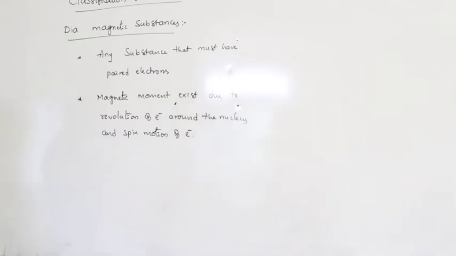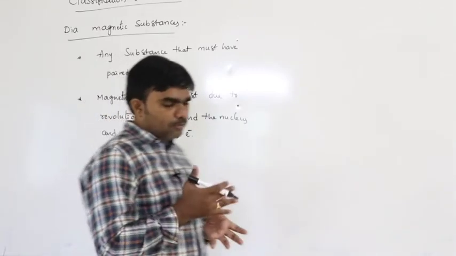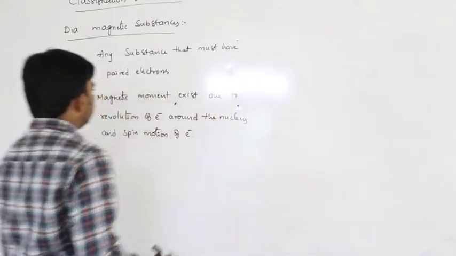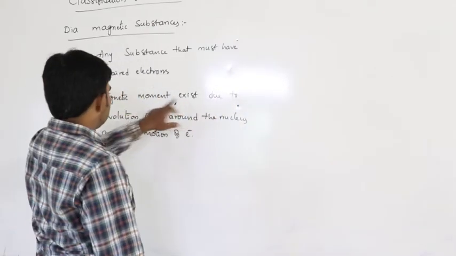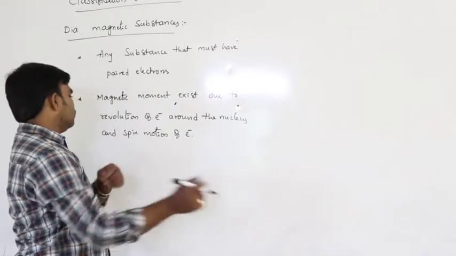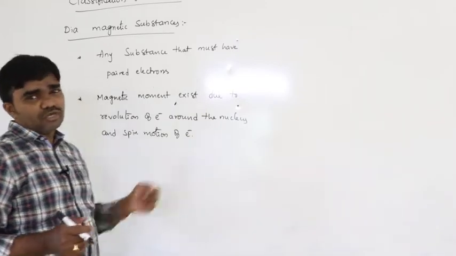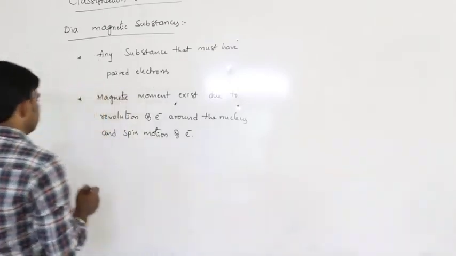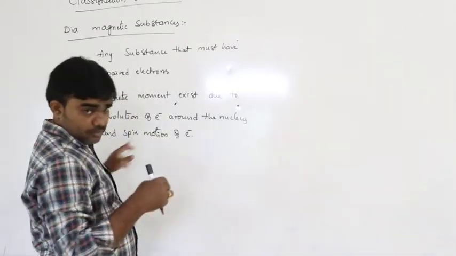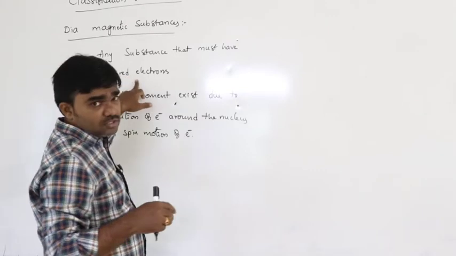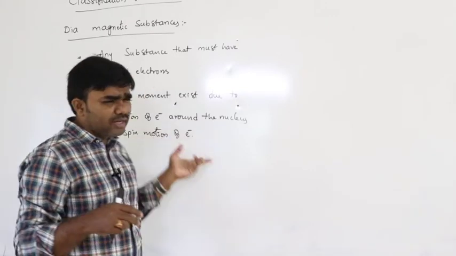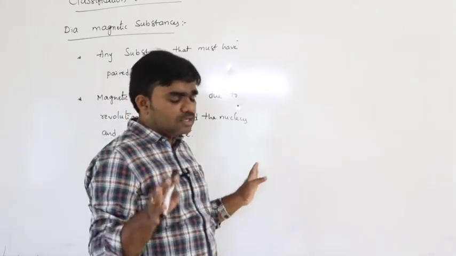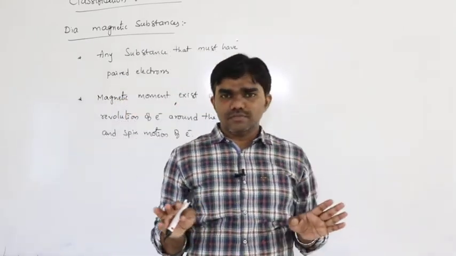So how the magnetic moment exists? Magnetic property exists means definitely there must be a magnetic moment. How the magnetic moment exists? The magnetic moment exists due to the revolution of the electron around the nucleus and the spin motion of the electron. So next, due to these paired electrons, these two magnetic moments are in opposite direction, so that they must be cancelled. Net magnetic moment of the system must be 0.